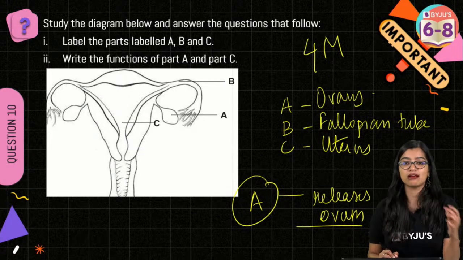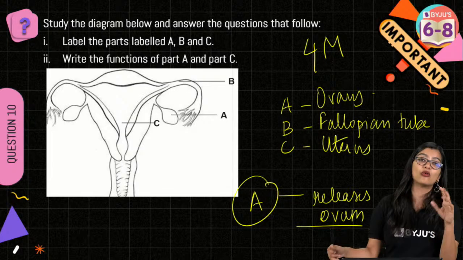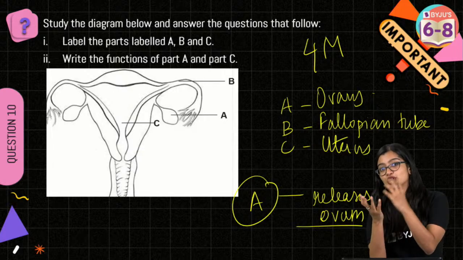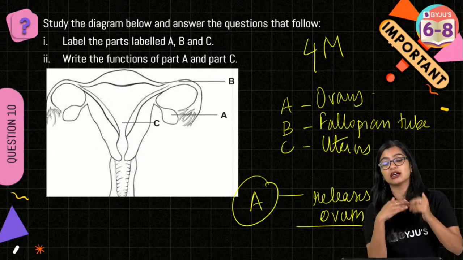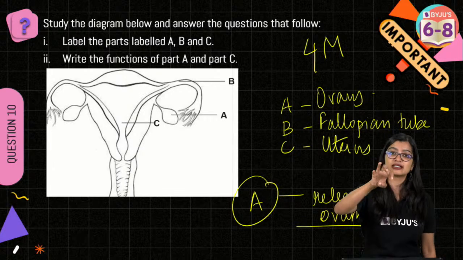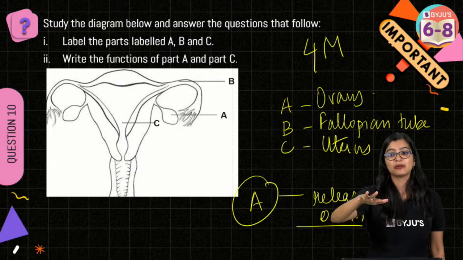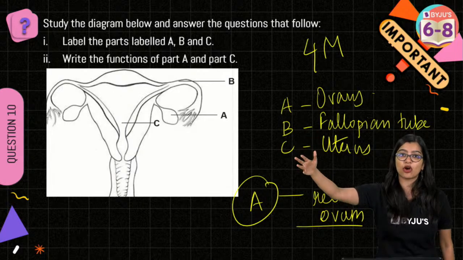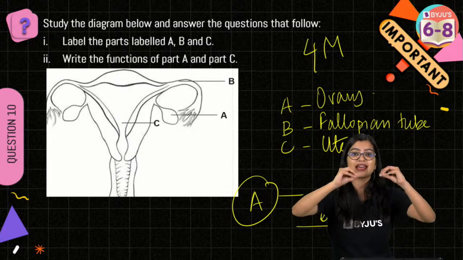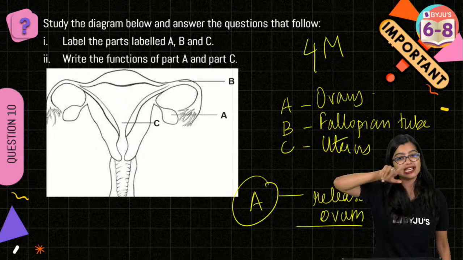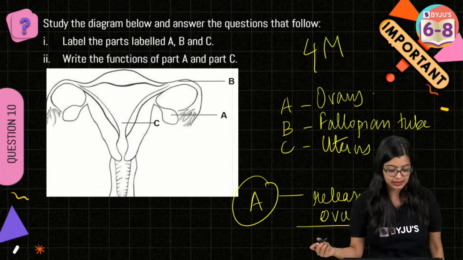I'll tell you why. See, because when you talk about ovaries, right? Eggs are of course produced when a baby girl is in the mother's womb, and the number of eggs produced at a certain stage of development is fixed, right? And then when the baby girl is born and undergoes childhood and then reaches adolescence, the number of eggs that are there are actually fixed. And then it undergoes maturation and release. So release of egg is kind of correct, right?